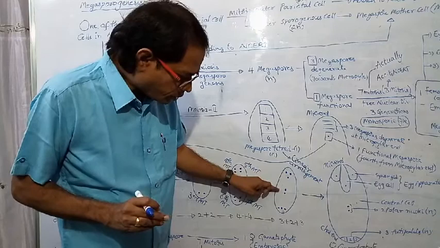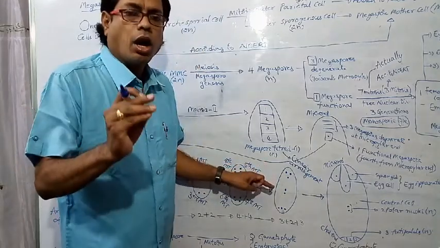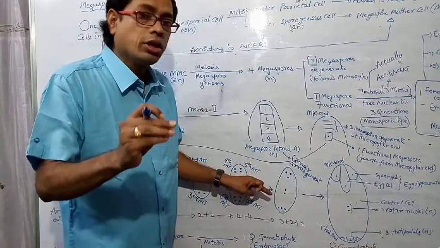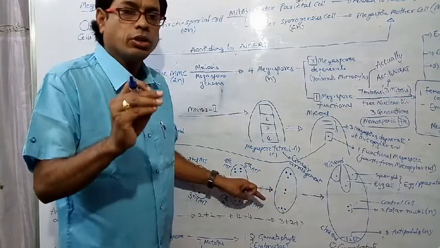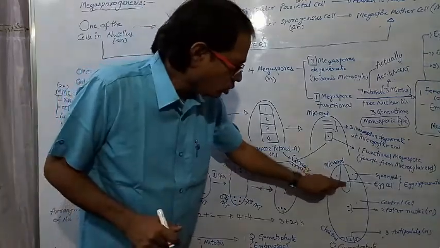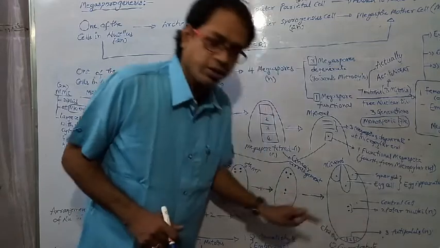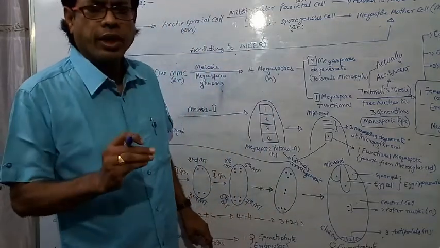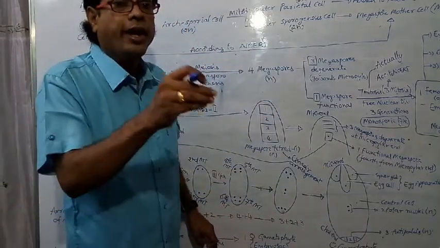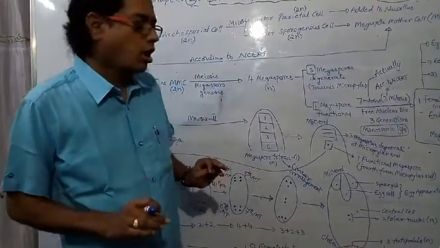Out of 8 nuclei, how many undergo cell wall formation? You have to say 6 only. 1, 2, 3, 4, 5, 6. This is also very important. 6 out of 8 nuclei undergo cell wall formation.